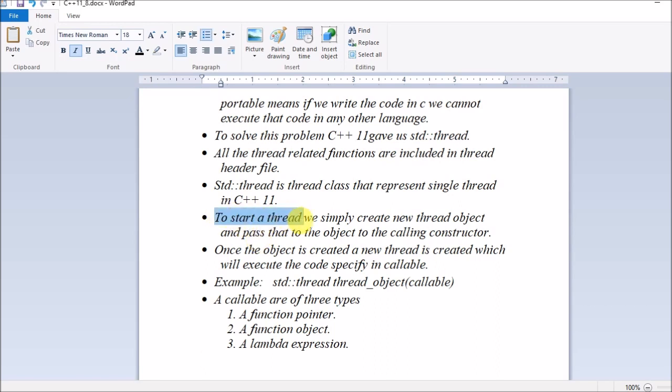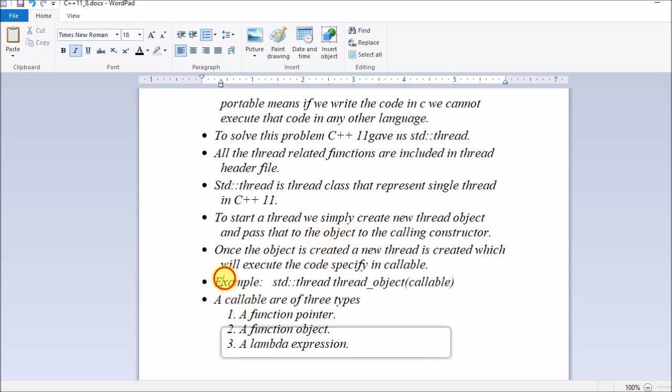To start a thread, we simply create a new thread object and pass the callable to the object's constructor. This is how we create it. To create a thread, we have to create a thread object, and as an argument, we pass it to the constructor. We will see one by one how to create an object and how to pass it to the constructor. These are only the note points.